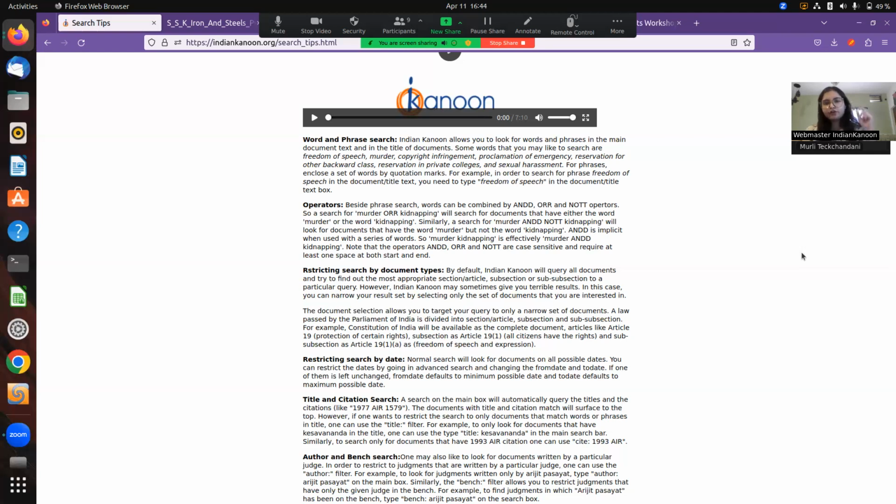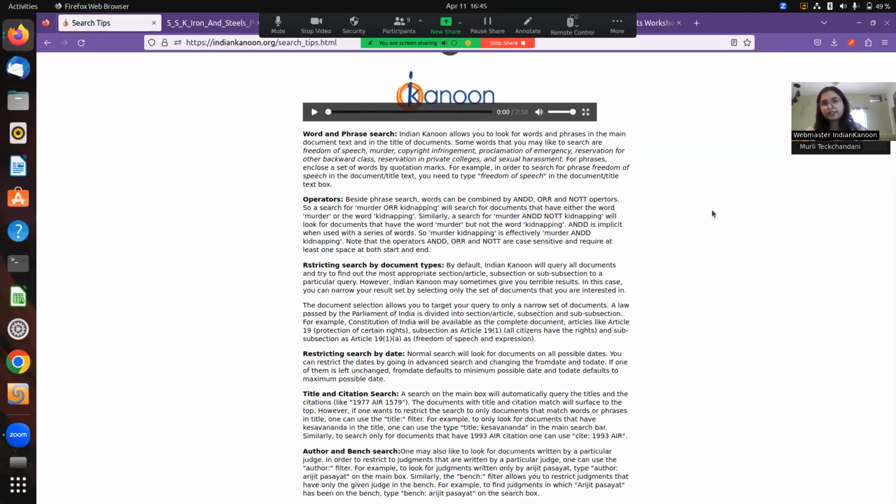So probably look for more specific terminologies that really give you results. Here you see some of the words and phrase searches, like I showed you something very similar with copyright infringement. You can search emergency, you can search reservation. That is one of the ways that we suggest users search, rather than by names, party names, or even citations.